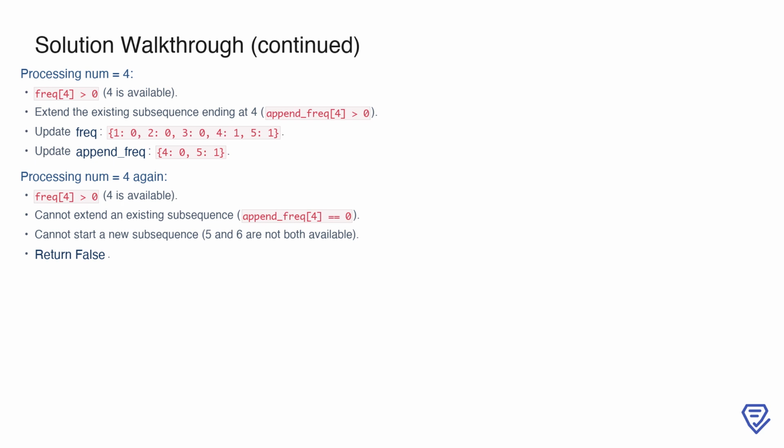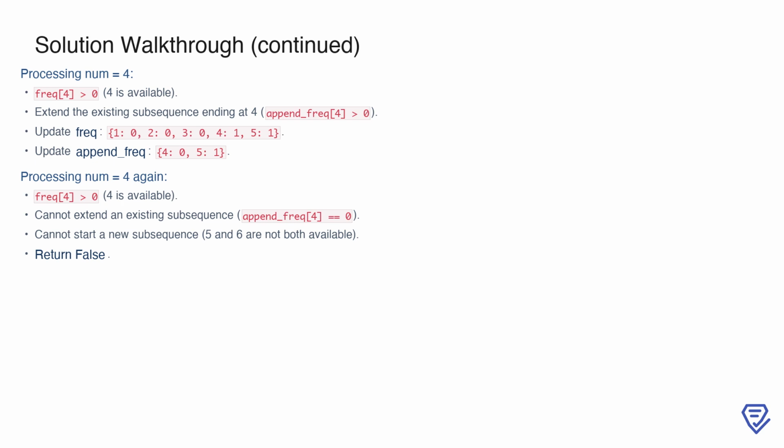Extending this subsequence decrements frequency[4] to 1, updates frequency to {1: 0, 2: 0, 3: 0, 4: 1, 5: 1}, and adjusts append_frequency to {4: 0, 5: 1}, indicating that the subsequence now ends at 5.